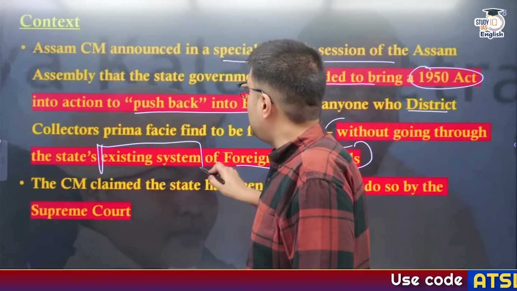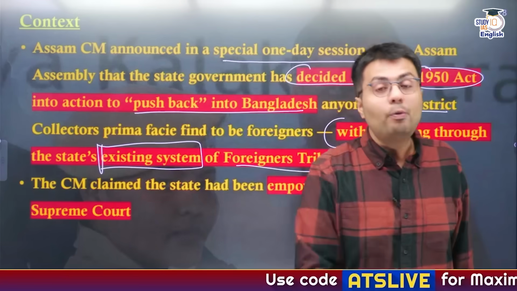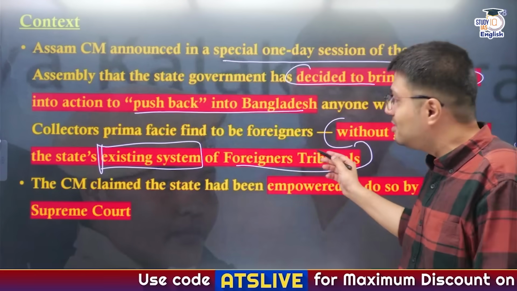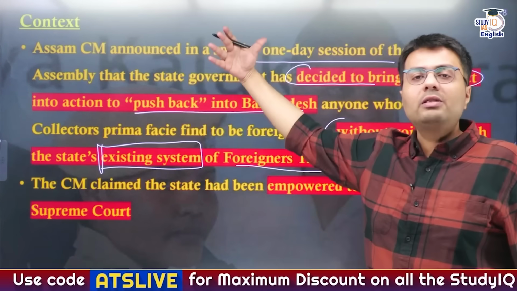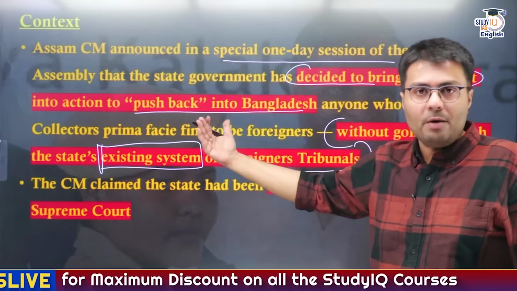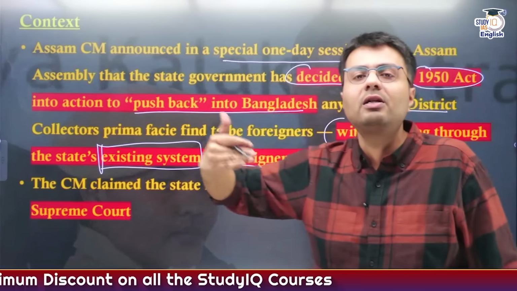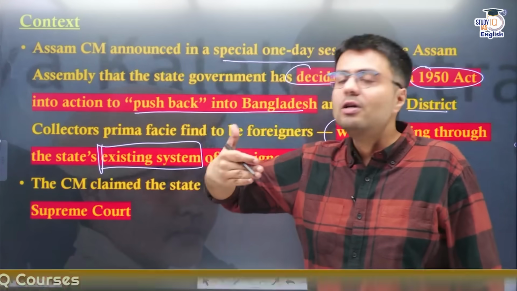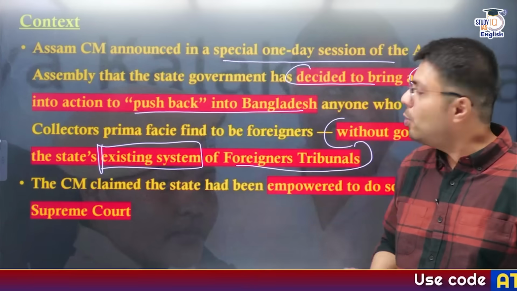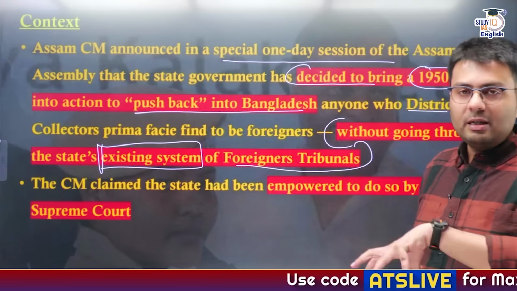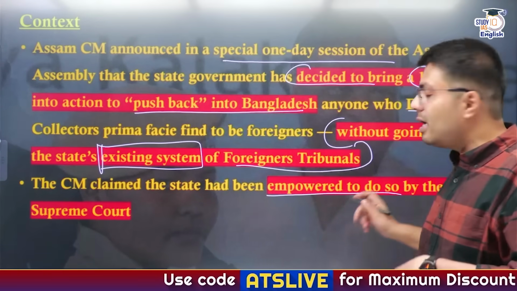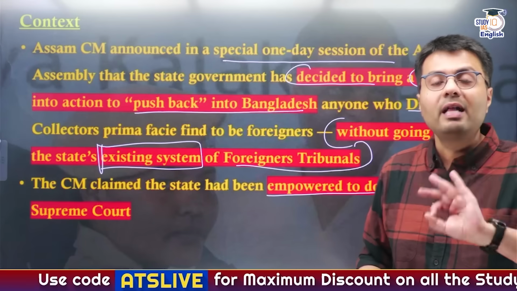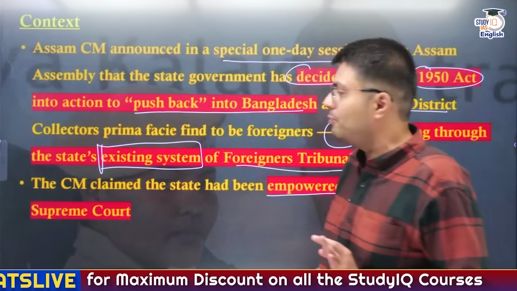Using the foreigner tribunals to identify and deport these illegal immigrants back is the existing mechanism. Now, according to Assam government, they will be bringing a parallel mechanism which will allow even the district collectors to find and declare a person as an illegal immigrant so that they can send them back to their home countries. Now, the CM of Assam has claimed that this has been done because they have been empowered by the apex court of our country, that is Supreme Court, right?